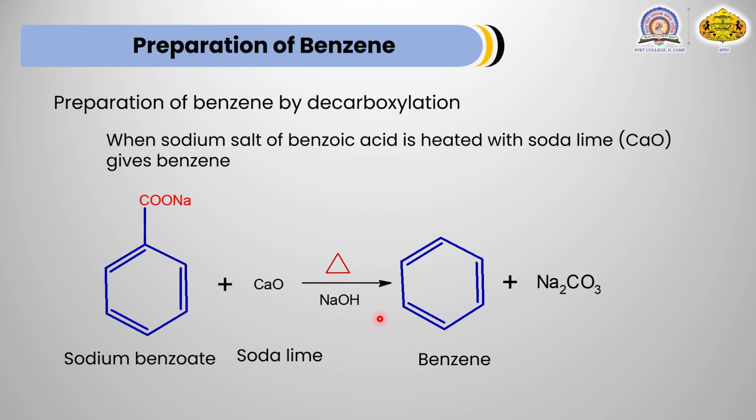In this case we are discussing the synthesis of benzene, so you have to remember sodium benzoate or potassium benzoate as the starting material. It reacts with lime in presence of base, and if all these three things are heated, we get benzene as a product.